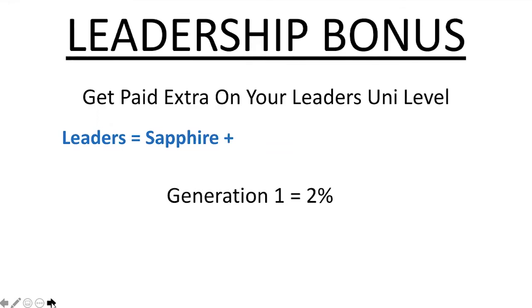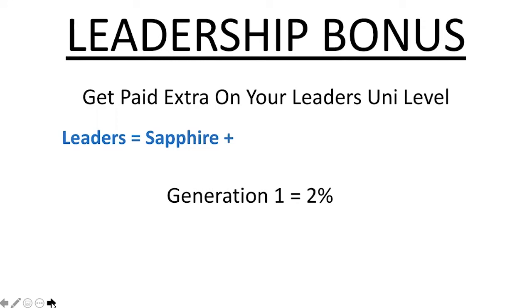So hypothetically, just say you've got a specific leg of business with a Sapphire, and that Sapphire is doing just above Sapphire volume at 20,000 in volume, just from the uni level, just from subscriptions and customers and boomerangs and all that type of stuff. You will get paid 2% of that 20,000. That might not seem like a lot, but when you've got 15, 20 generation 1 Sapphires Plus, that's starting to add up. That little 2% multiplied over different generations in your group can start to pay you a lot of money.